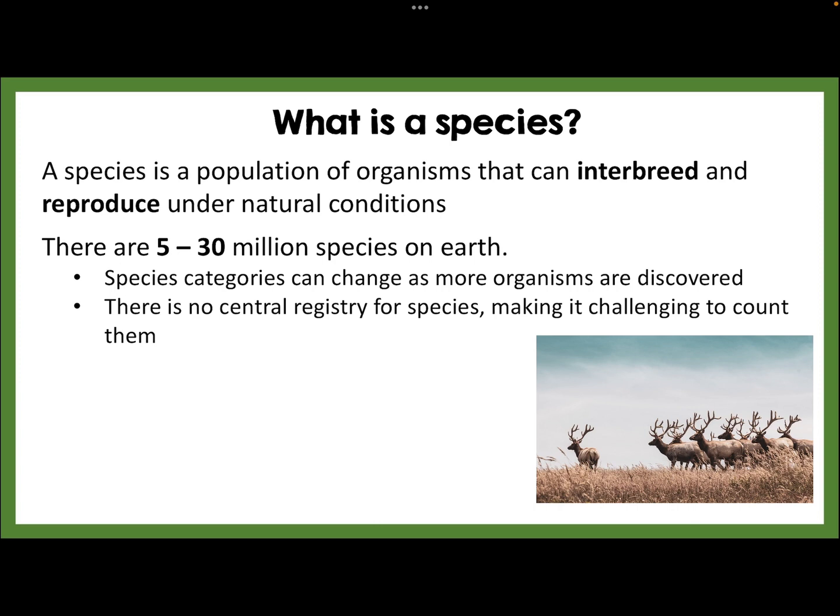There are some organisms that are closely enough related genetically that they can reproduce, but they're not found in the same natural setting, so that does not occur naturally. An example of this would be lions and tigers. They are closely enough related genetically that they can reproduce to produce offspring, which would be called a liger.